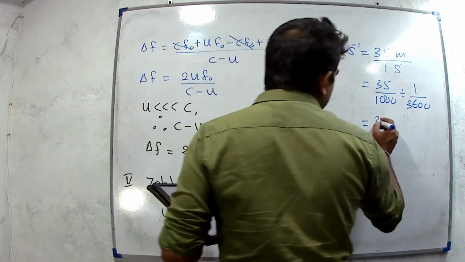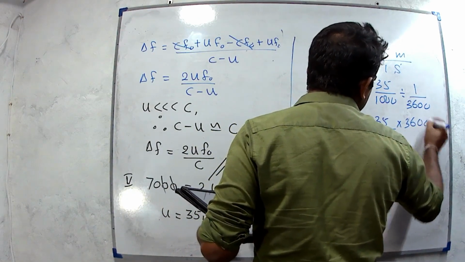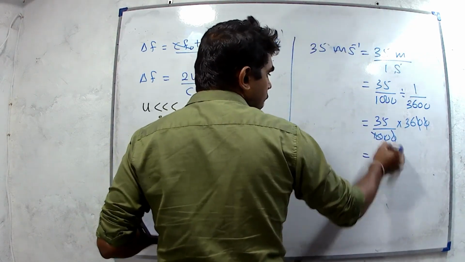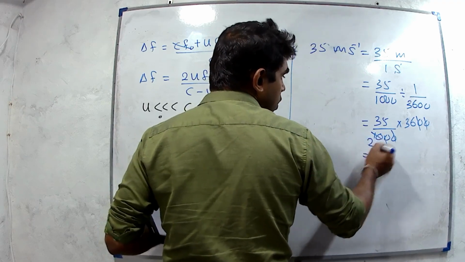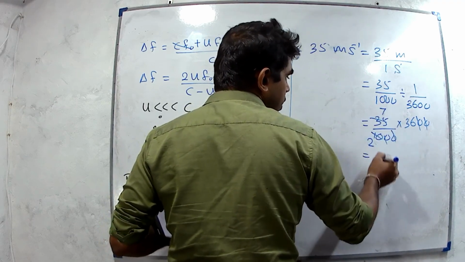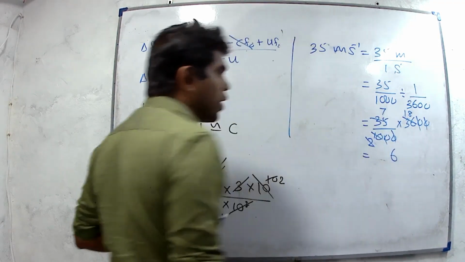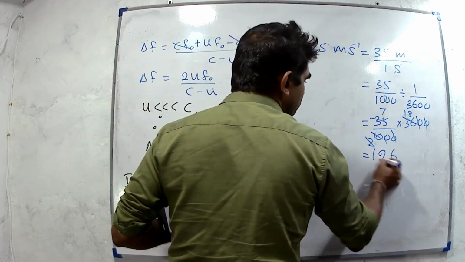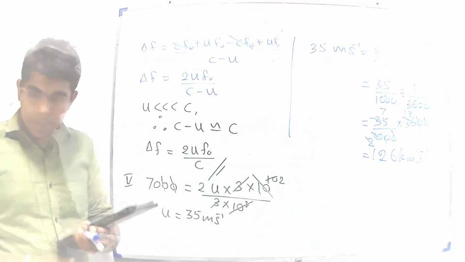Then we can simplify it. 35 over 1000 multiplied by 3600. We can cancel out 2 zeros. Divide by 5, 2. Divide by 5, 7. Divide by 2, 18. 7 into 8, 56. 5 remaining. 7 into 1, 7 plus 5, 12. 126 kilometers per hour. Then part D.